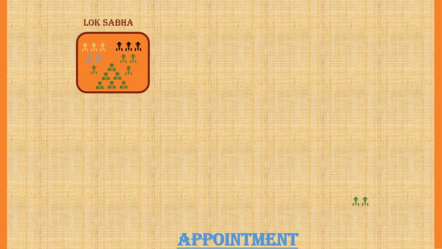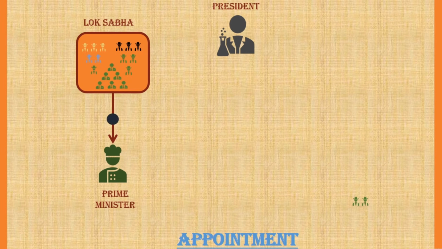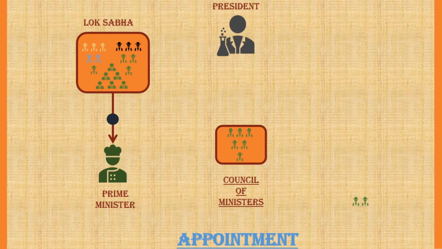President appoints the leader of the majority party or coalition in the Lok Sabha as the Prime Minister. If no party has a majority, the President can appoint a person most likely to secure majority support in the Lok Sabha. Prime Minister does not have a fixed tenure and remains in power as long as they have the majority support in the Lok Sabha. After the Prime Minister is appointed, the President appoints other ministers on the advice of the Prime Minister. These ministers are usually from the majority party or coalition in the Lok Sabha.